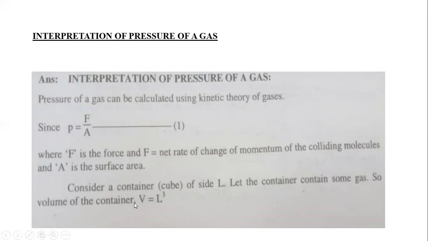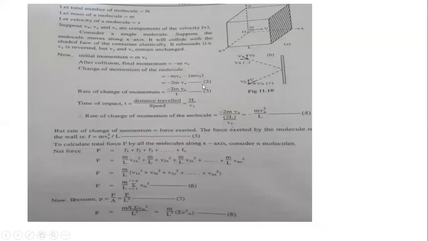How L cube? Formula of volume is length into breadth into height. So length L multiplied by breadth L multiplied by height L. So L into L into L, when we multiply all three L's, it becomes L cube. So the volume of the container, because it is a cube, is L cube, and we consider that some gas is placed in a cube, having all the three axes, x-axis, y-axis, and z-axis.